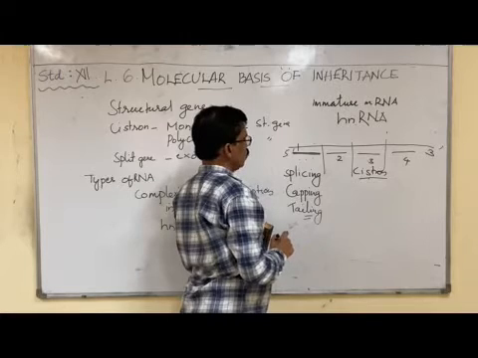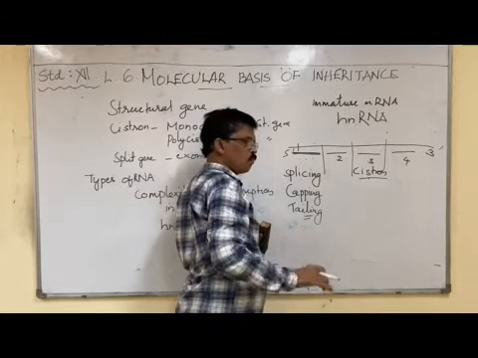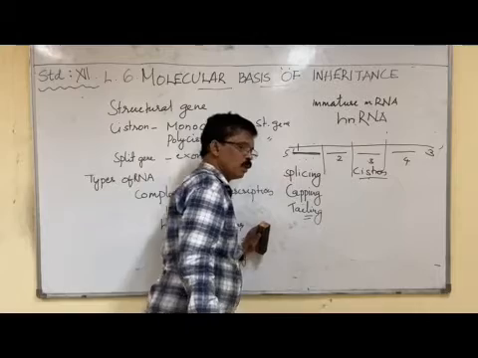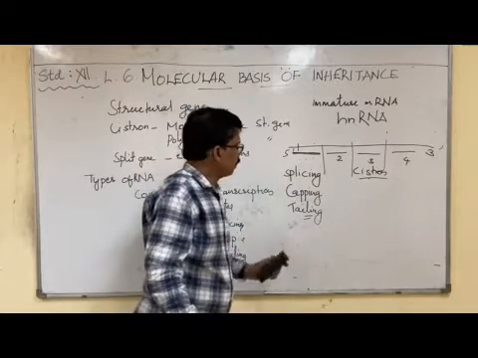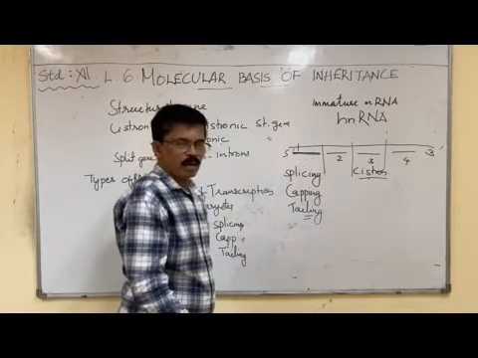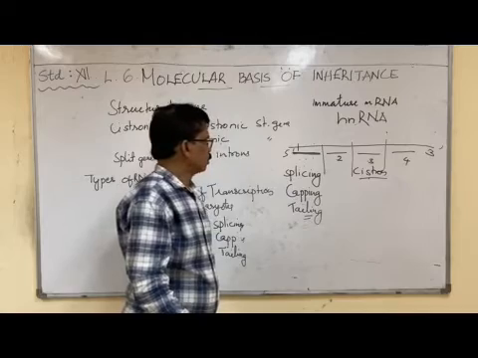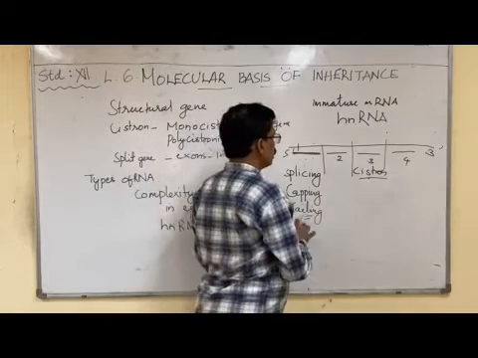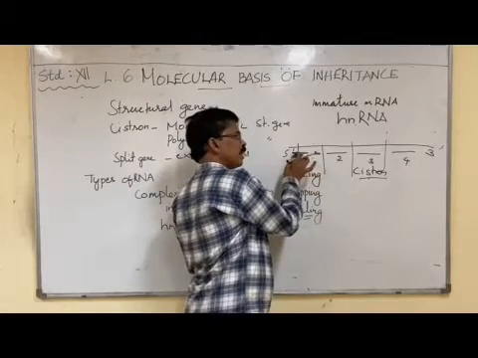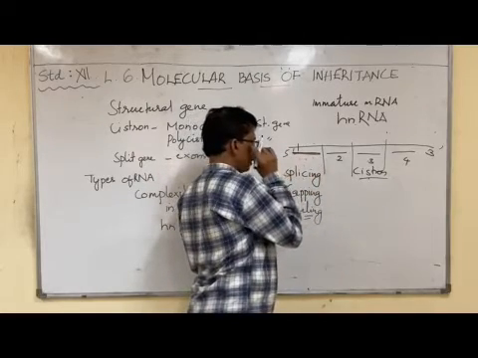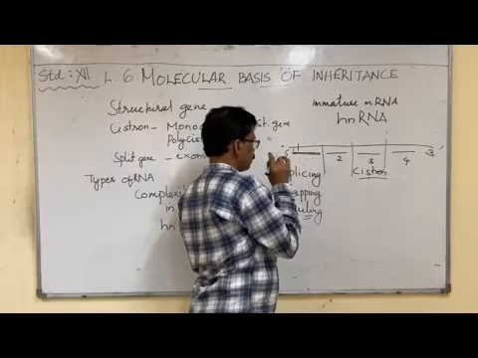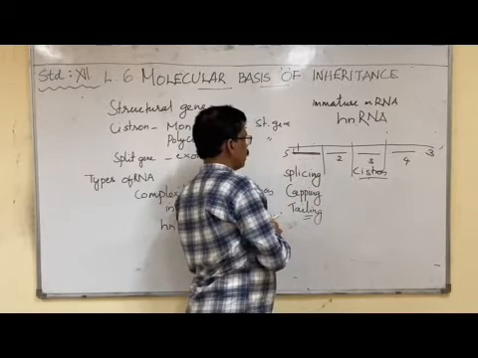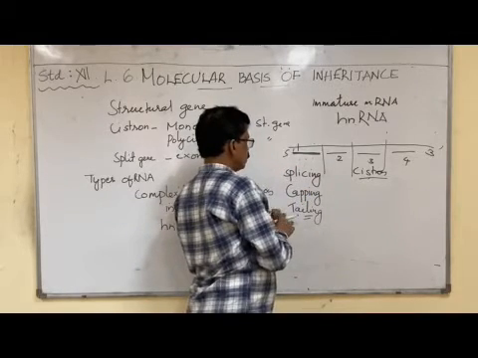So splicing is the process of removal of introns and connecting the exons. This process of joining the exons is called splicing.